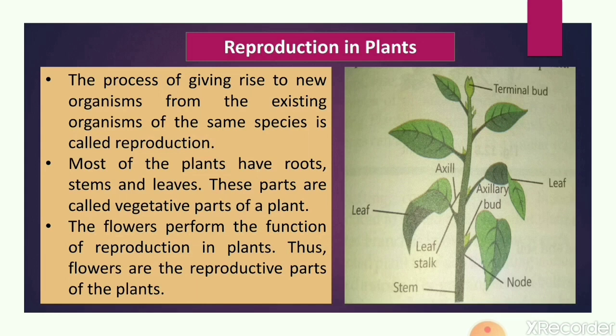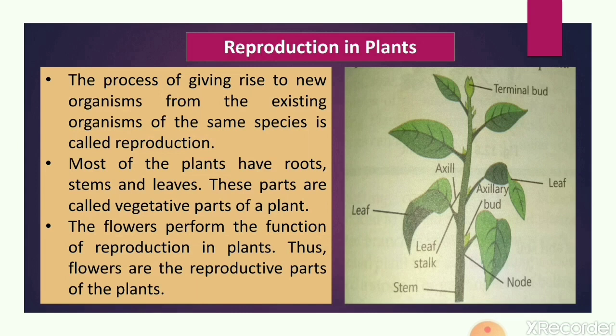So again, the process of giving rise to new organisms, new individuals, or we can say offspring, or new generation from the existing organisms. Existing organisms means parents. So two parents, and in some cases one parent also.